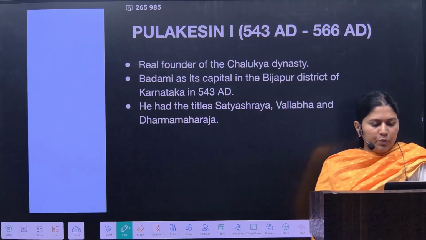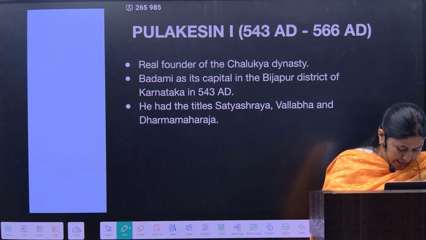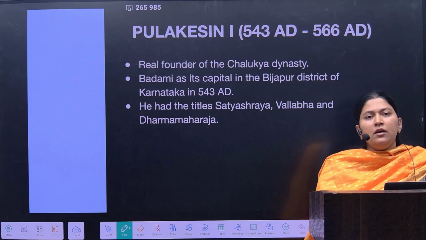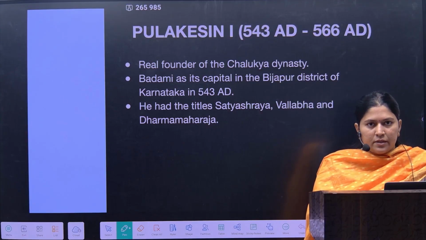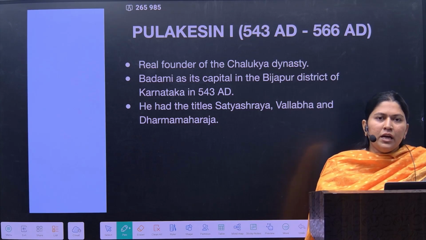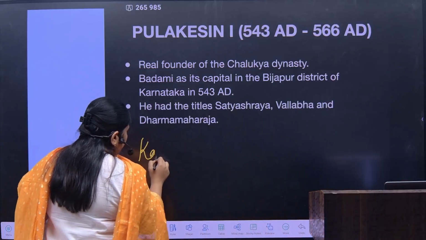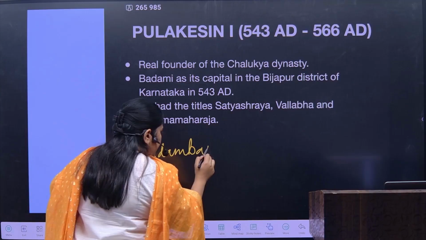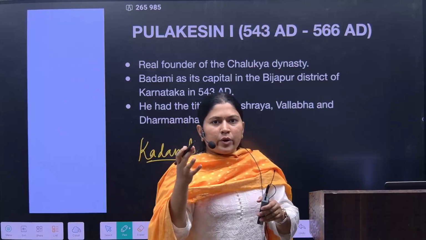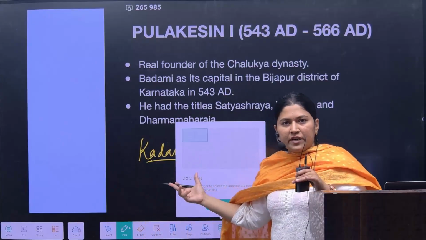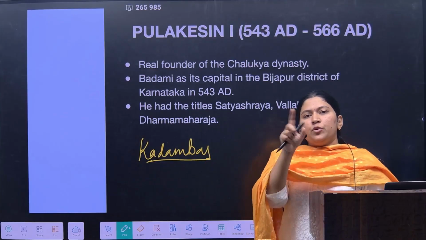Now, when we talk about Pulakesin I, who was Pulakesin? He was the real founder of the Chalukyan dynasty. He is considered the real founder, not that he was the very first person. Now why was he called the real founder? Because he had defeated the Kadambas. After the Satavahanas, it was the Kadambas who were ruling as governors in the Deccan region. So after defeating the Kadambas, how were the Chalukyas related to the Kadambas? The Chalukyas were the feudatories of the Kadambas.